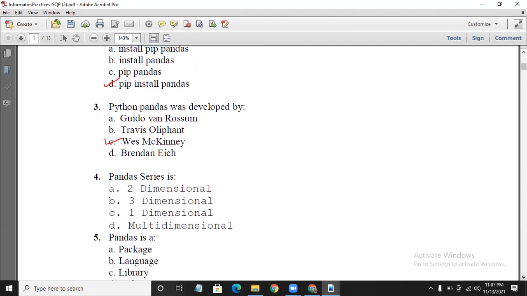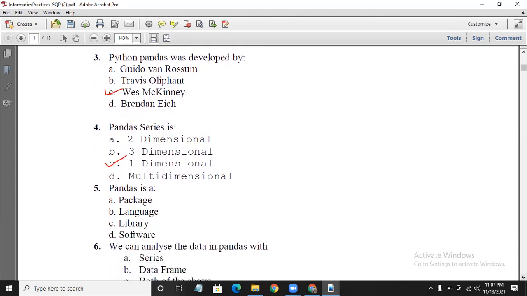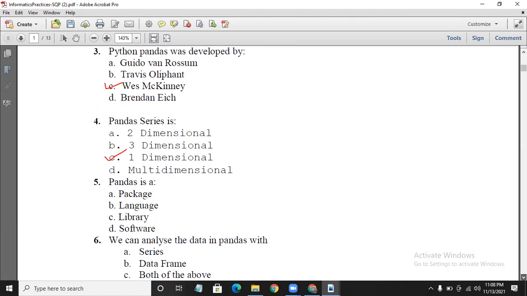Pandas series is what? Is it 2-dimensional, 3-dimensional, 1-dimensional, or multi-dimensional? Series is a data structure which deals with 1-dimensional data. So option C is the correct answer. A 2-dimensional data structure is a data frame. 3-dimensional is panel. So these are the 3 basic data structures of pandas: series, data frame, and panel.